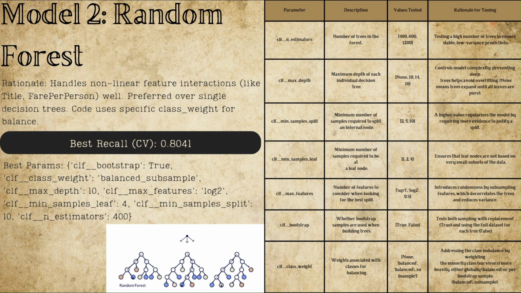Next, we implemented the random forest classifier, an ensemble method known for its ability to capture non-linear relationships and resistance to overfitting. We expected this model to leverage the complexity of our engineered features like title and family size. The random forest tuning explored a much larger grid, focusing on parameters like the number of trees and the complexity of each tree. We also strategically tested balanced subsample for class weighting, which applies weights to each individual tree's bootstrap sample. The best random forest model had a moderate complexity, using 400 estimators and a max depth of 10. However, when optimized for recall, it achieved a slightly lower best cross-validation recall of 0.8041.